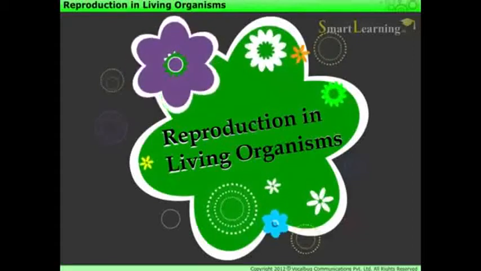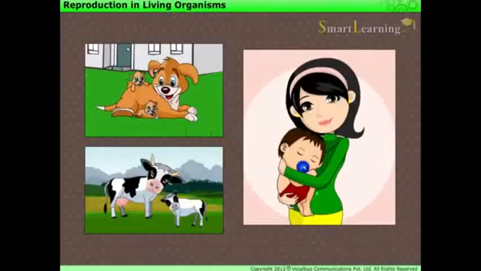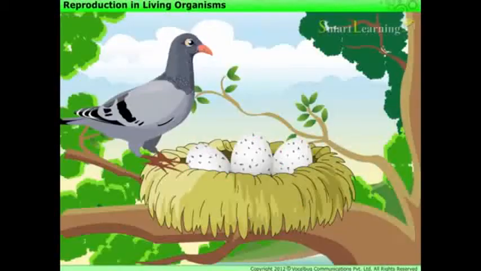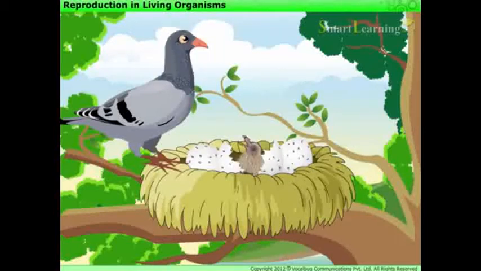Reproduction in living organisms. Have you ever wondered how young ones of living organisms are produced? When living things reproduce, they make new living things. Reproduction is the process by which living organisms, like humans, birds, and animals, form new individuals of the same kind. For example, look at this nest, and the eggs laid by the pigeon in it. Some of these may hatch, and young ones come out.